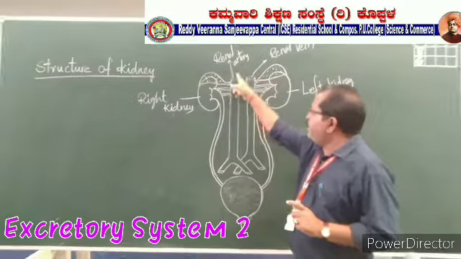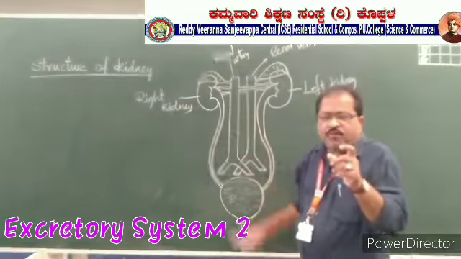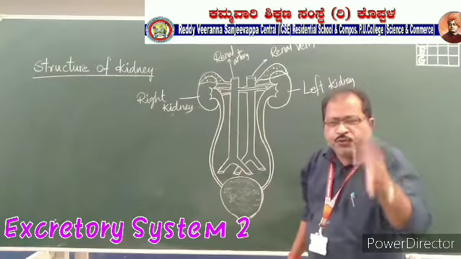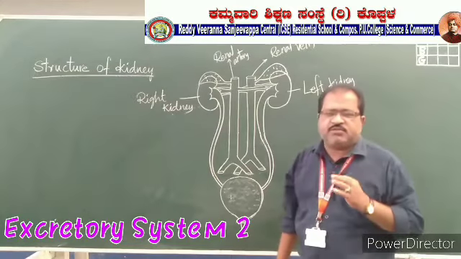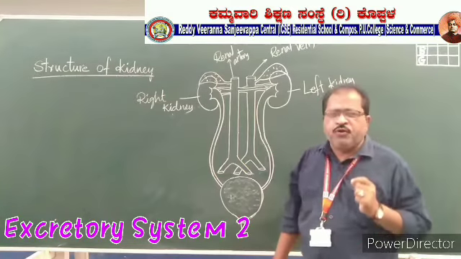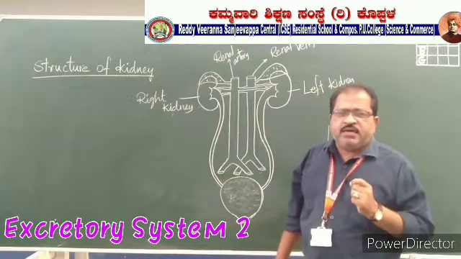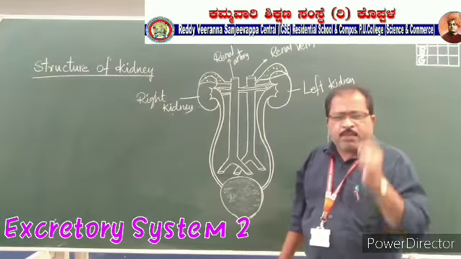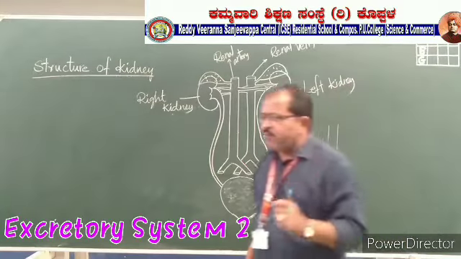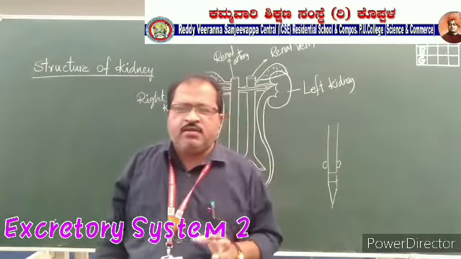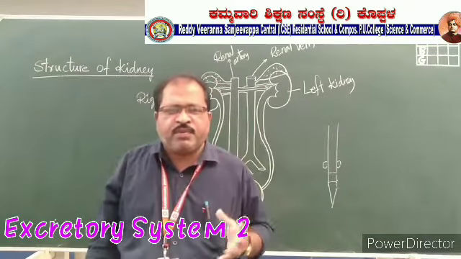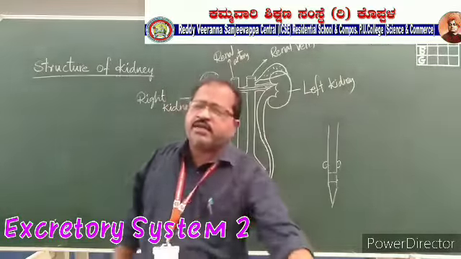Okay. So the renal artery will bring the blood to the kidney. While it is bringing the blood, the renal artery will have more urea in the blood. So there will be a question for you: which blood vessel is having more urea that is bringing to the kidney? That is the renal artery.